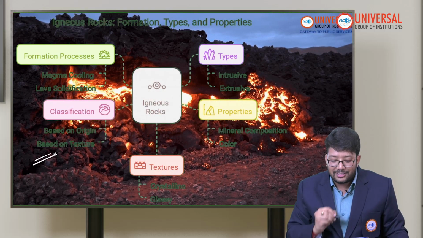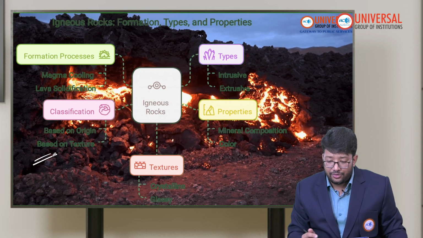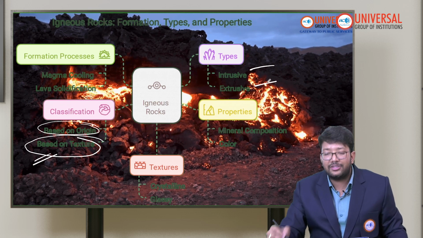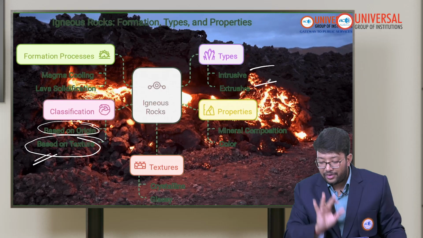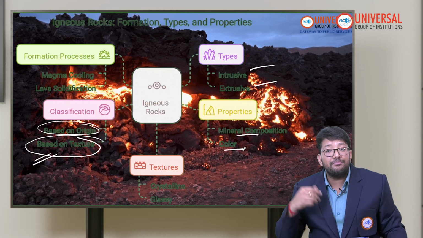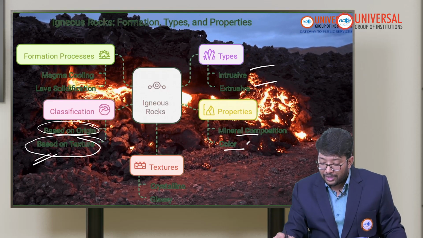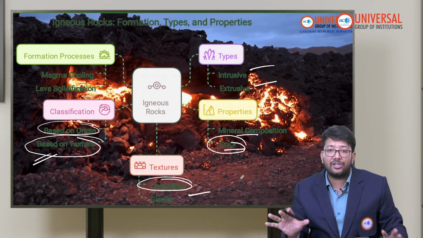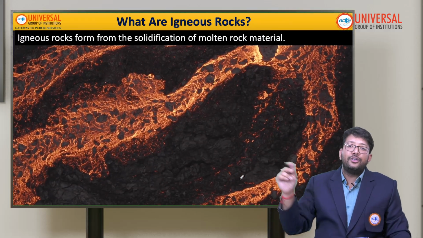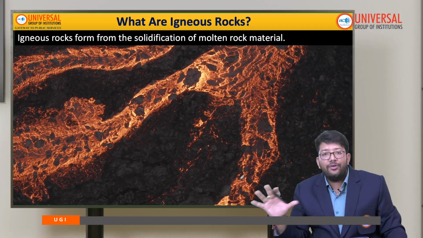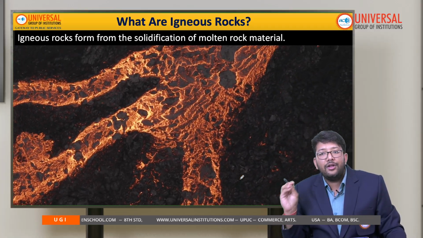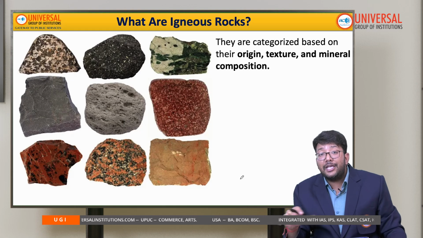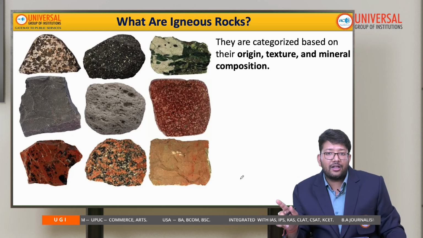If I talk about the classification, there are many classifications of igneous rocks, like based on origin and based on texture. And if we talk about the types, intrusive and extrusive, we have already done. And properties, like what the mineral composition is, what the color is, whether they are crystalline, whether they are glassy, this is the texture. That's what we are going to do today. Okay, so igneous rocks, we already know, are the solidification of molten rock material, and they are categorized based on their origin, texture and mineral composition.